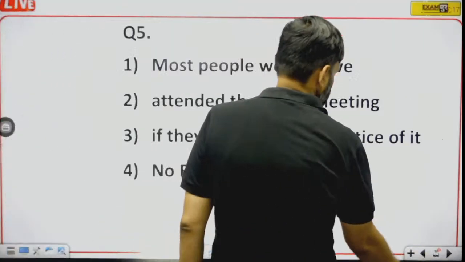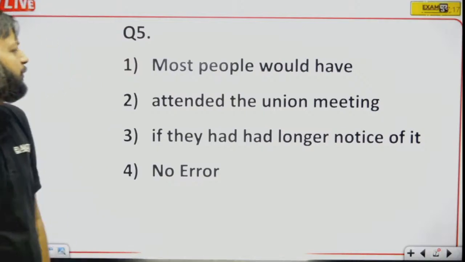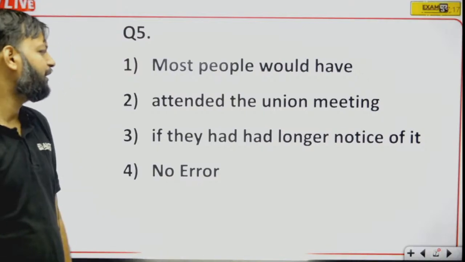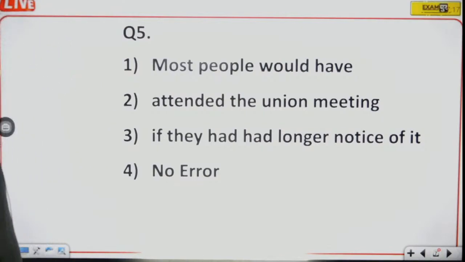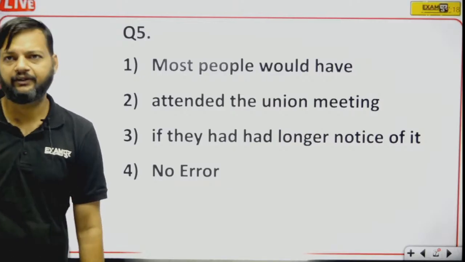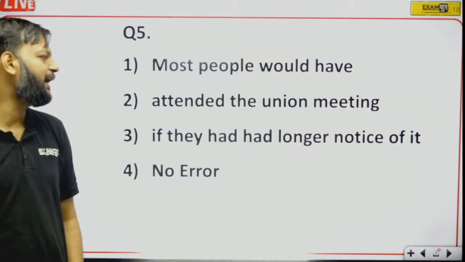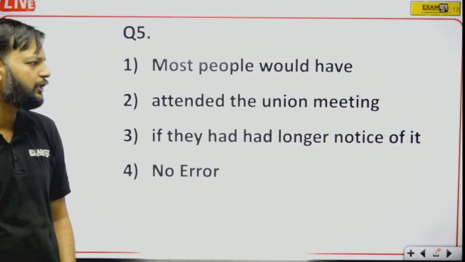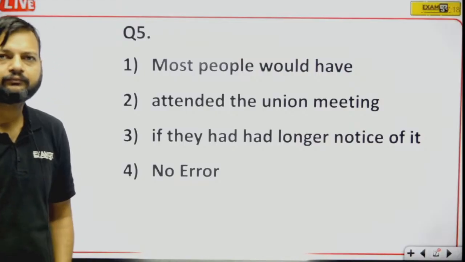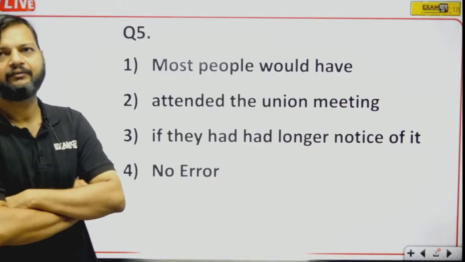Now the next one. Most people would have attended the union meeting if they had had longer notice of it. Yes, tell me, what is the error?